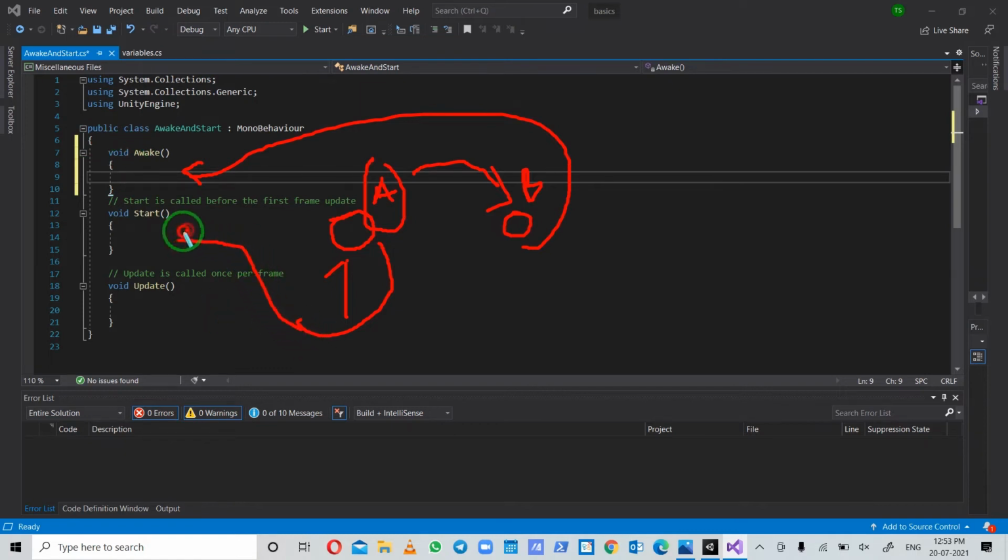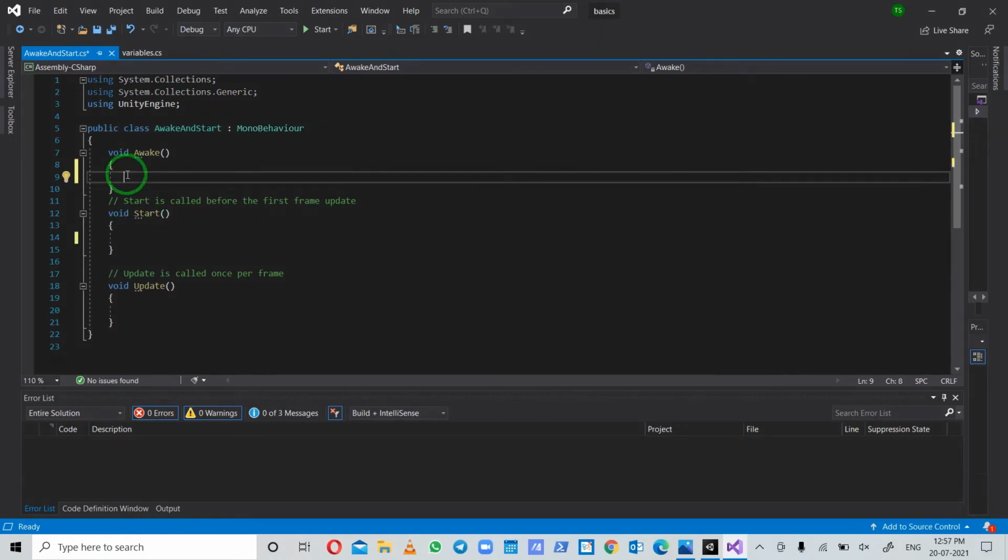This is because the code written in the awake function will be called first. That's why whatever variables are written in B will get initialized, and then we can use those variables in the code written in A. Okay, so let me give you an example.